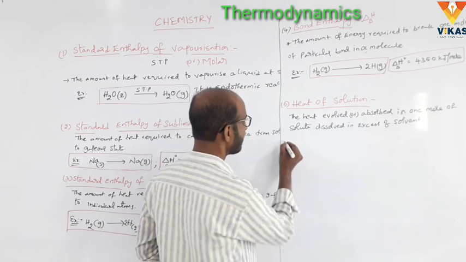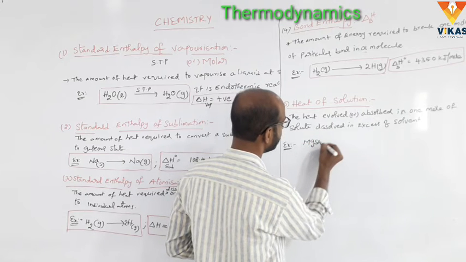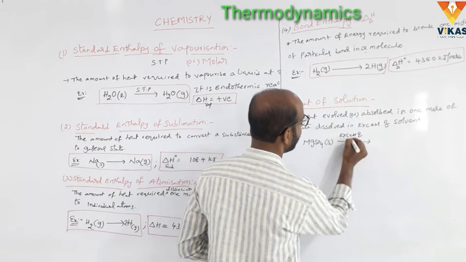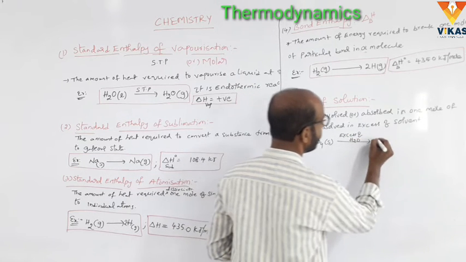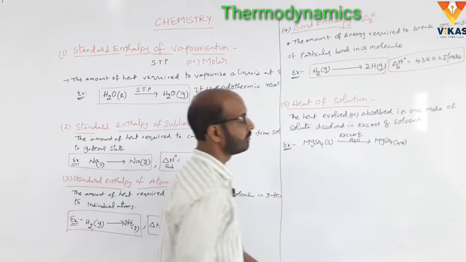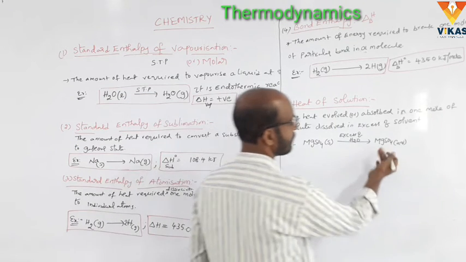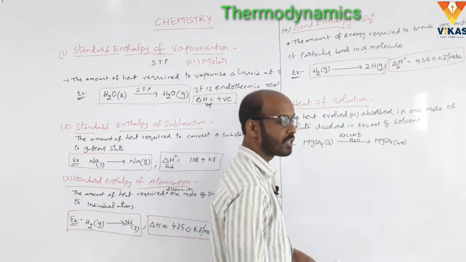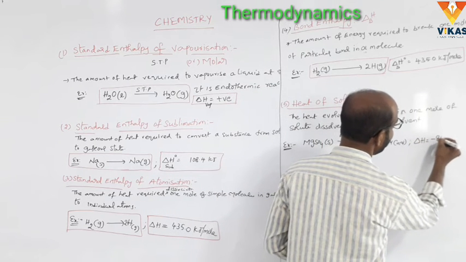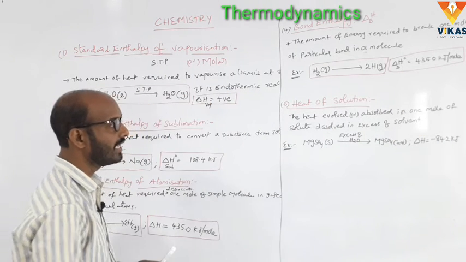The example of the heat of solution: MgSO4 solid in excess of water converts to MgSO4 aqueous. Here delta H is equal to minus 84.2 kilojoules per mole. This is the heat of solution.